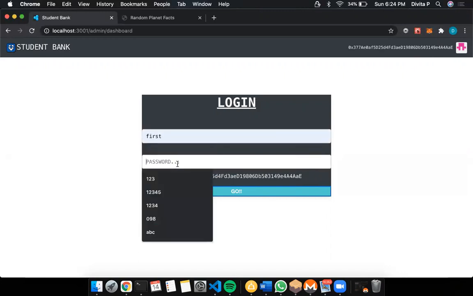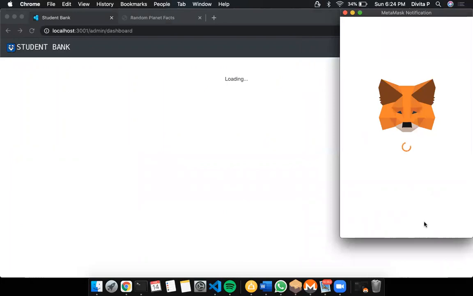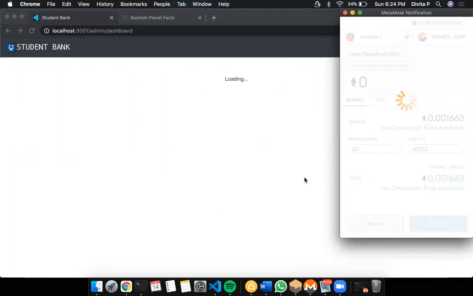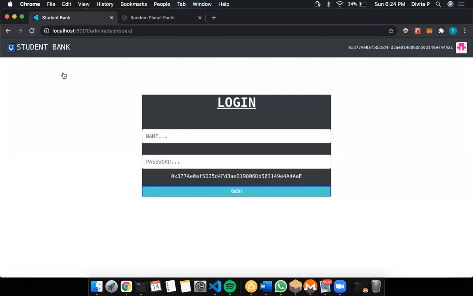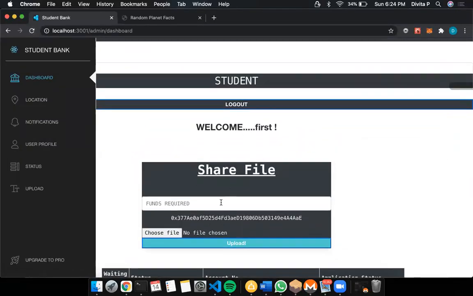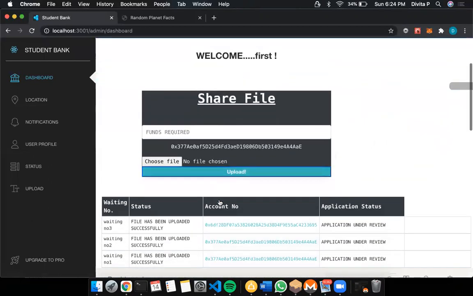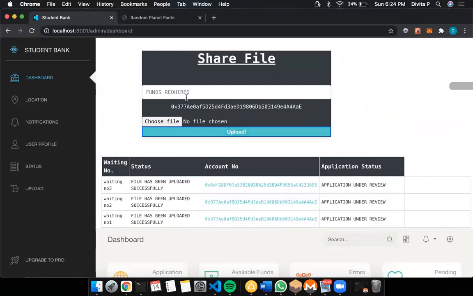So this is the student dashboard where the student can upload whichever file he wants to show to the fundraisers for the application. After successfully uploading, it will go in this queue, waiting for the fundraisers to see the application and give them the funds or reject their application proposal.